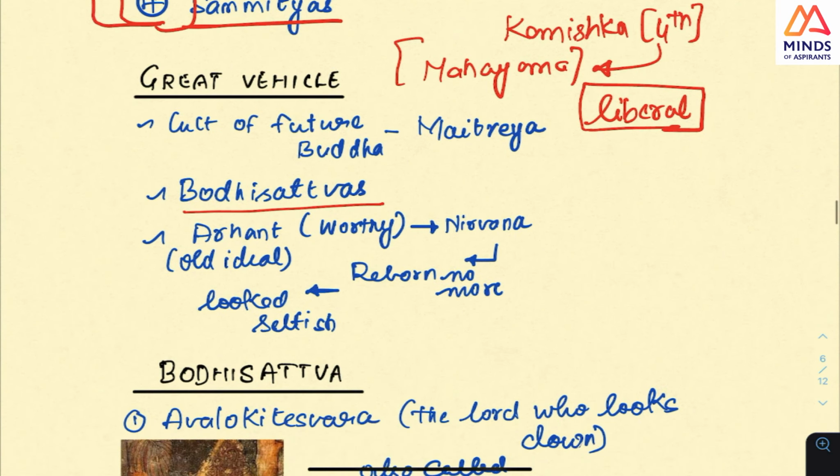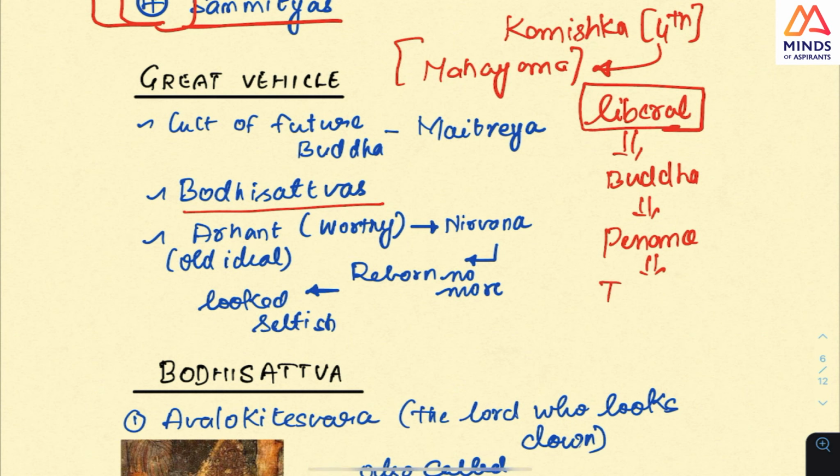Earlier, they thought that each individual, through penance, the middle path, or understanding the truth, will attain nirvana. But now what they have changed is that there will be bodhisattvas across this world, and they will take the pain and sin.